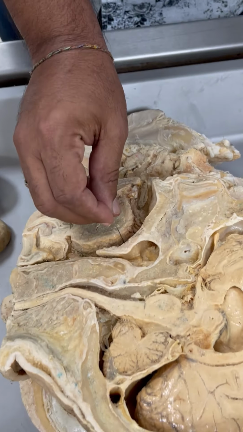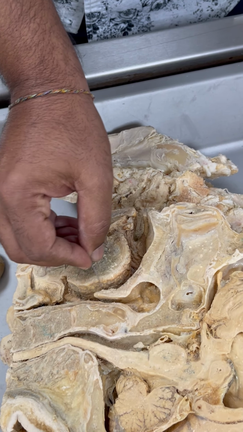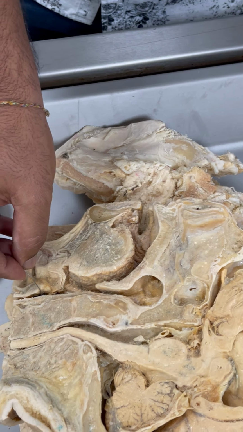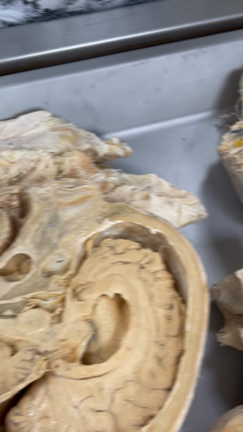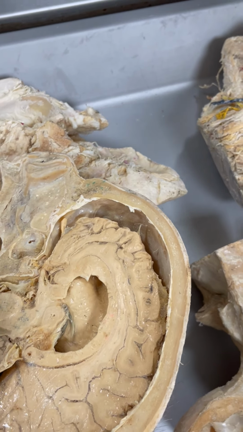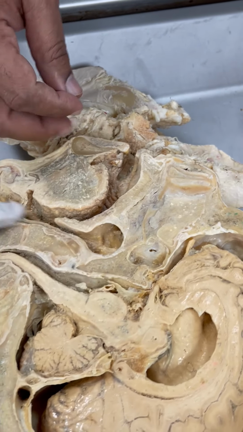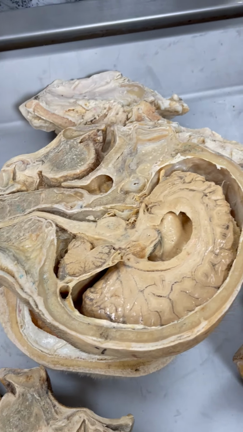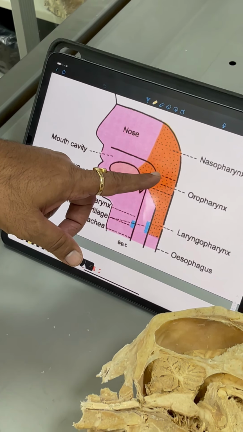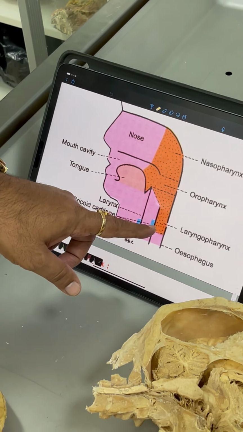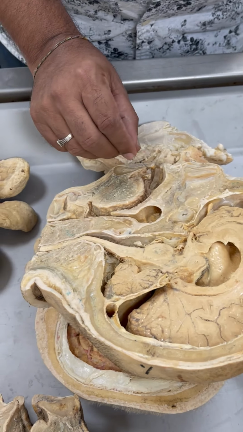So this is the nasopharynx, and then this is the oropharynx, and here the laryngopharynx. It is behind the nose, behind the oral cavity, and behind the larynx. Whatever we take, the nasopharynx is the bigger.